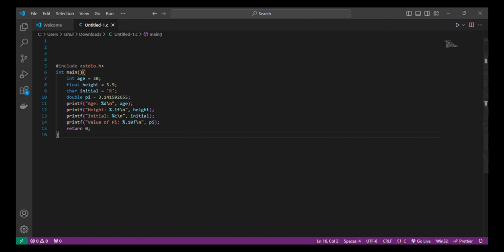In this example, %d is used to print integers. %1f specifies a float with one decimal. %c is for characters. And %10f prints a double with 10 decimal places.